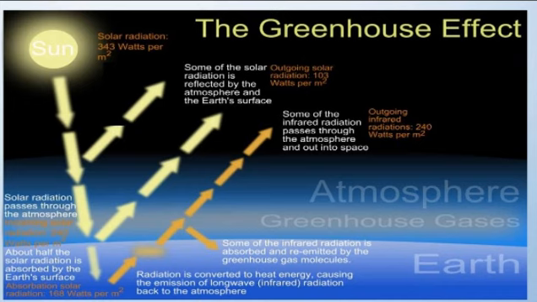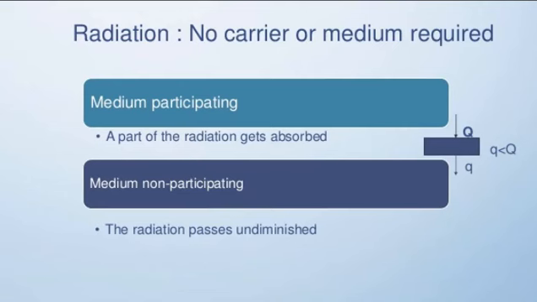So it's like a chain process. Then the radiation is converted into heat energy, which causes the emission of long wave infrared radiation back to the atmosphere. If there is a medium in between the electromagnetic wave and the earth's surface, then the medium generally absorbs some amount of heat. A part of the radiation gets absorbed by this particle. If the medium is not an absorbing type, then the radiation passes undiminished.